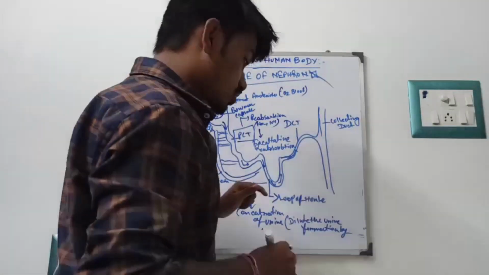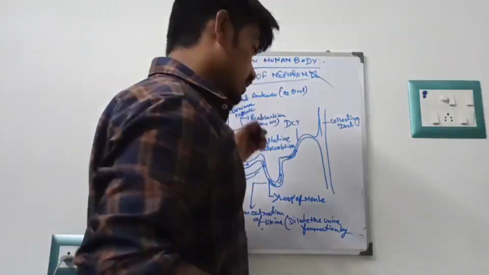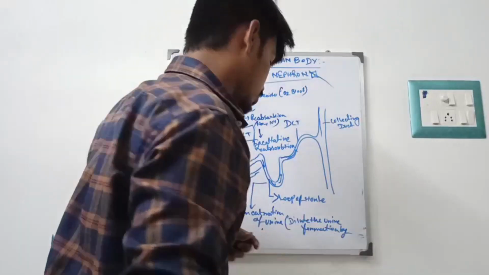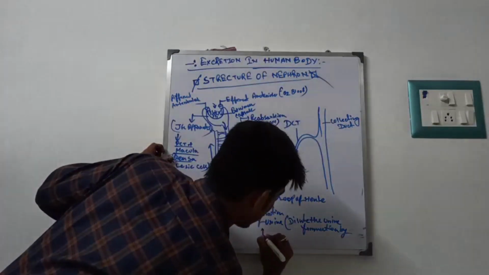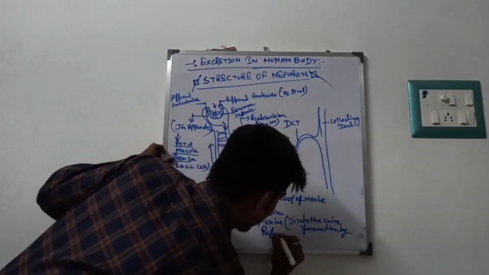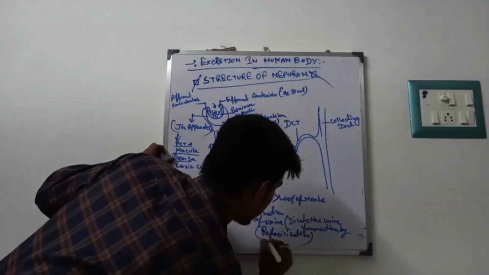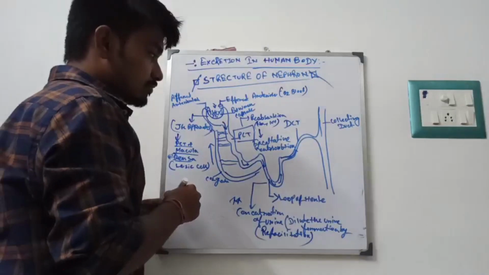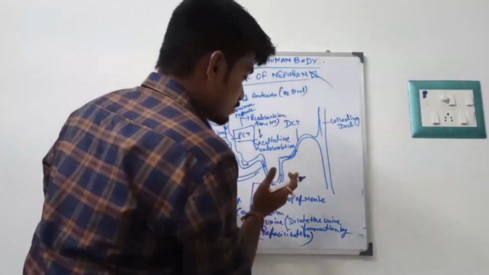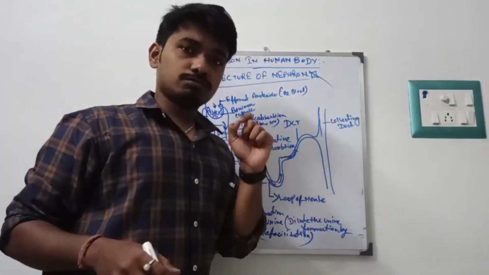And by the help of aldosterone also, it will decrease the formation. After that refacilitation happens, it comes upwards and there is slight dilution of the urine formation.